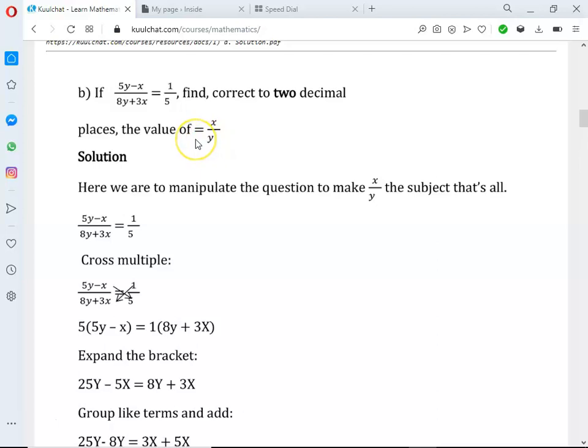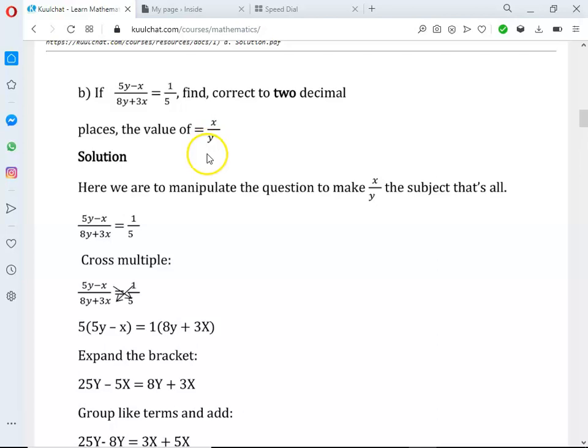So basically all they are trying to say is that you should make x divided by y the subject. It means you have to manipulate this equation to make x divided by y the subject, and that will be all. Okay, so let's see how we can manipulate this equation to make x divided by y the subject.